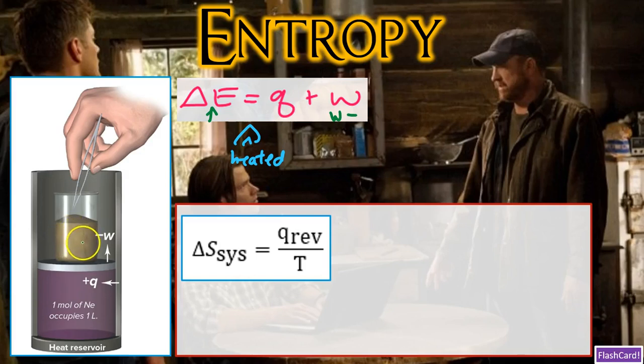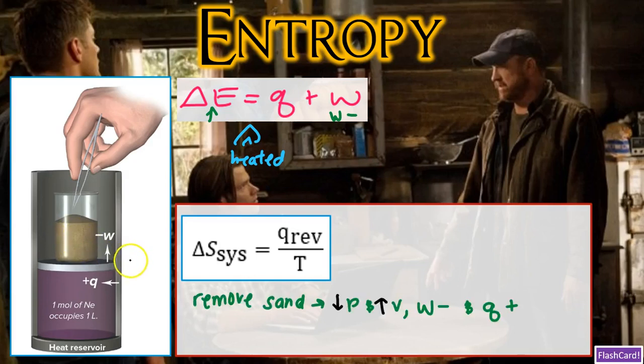Thereby raising the piston and doing work on the surroundings. When work is done by the system, work is a negative value. And when the gas does work on its surroundings by moving the piston or increasing the volume by that tiny amount, the system is going to absorb a tiny increment of heat.